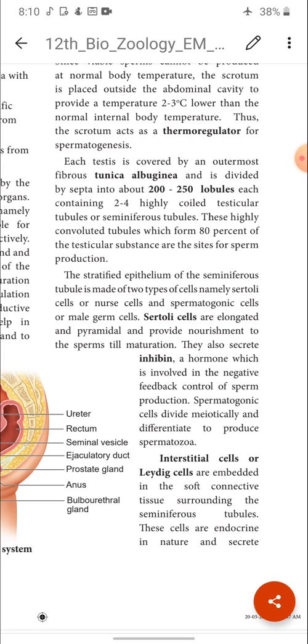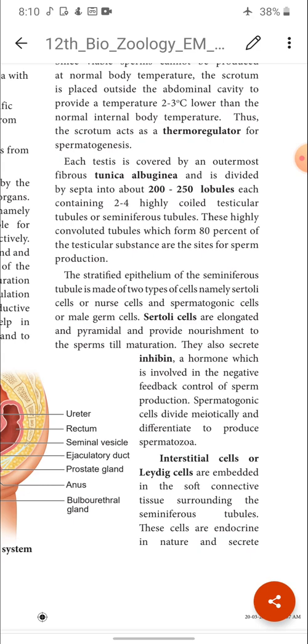In each testis there are many septa which divide the testis into 200 to 250 compartments, and those compartments are called lobules.